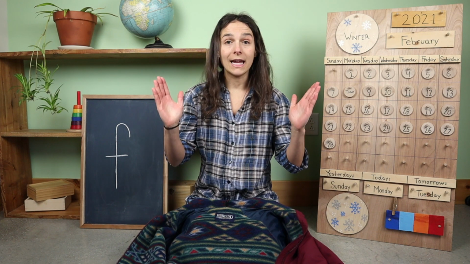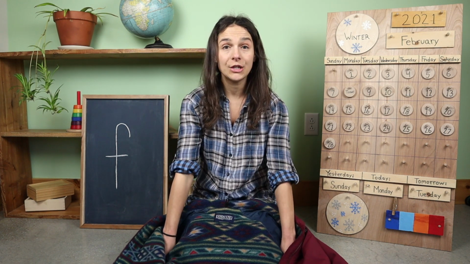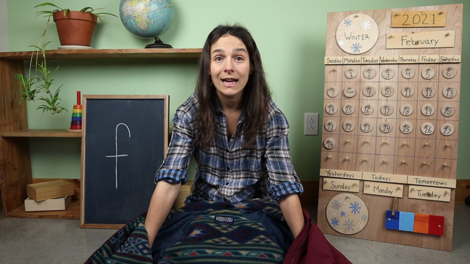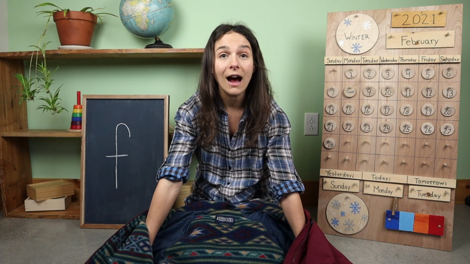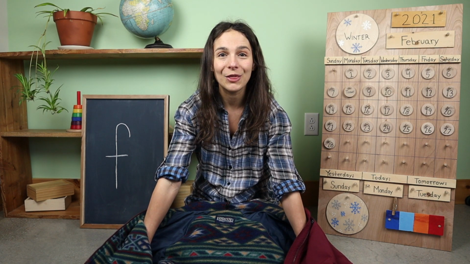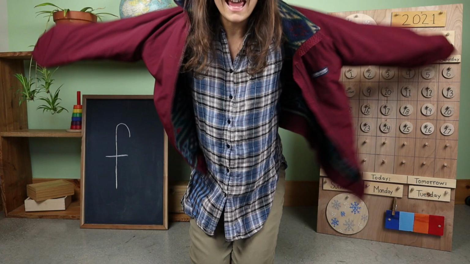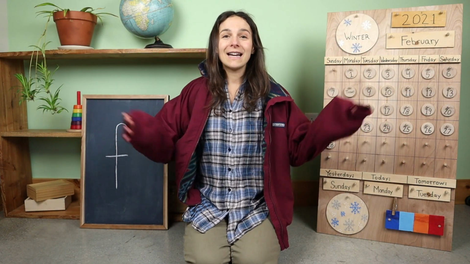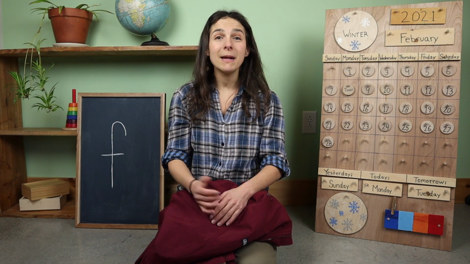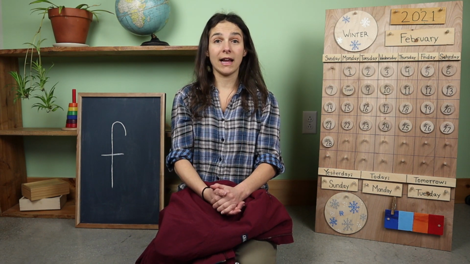You're going to put each of your arms into the sleeves. Not all the way, just halfway. Now you're going to flip your jacket up and over your head. 1, 2, 3. Up and over. Ta-da!